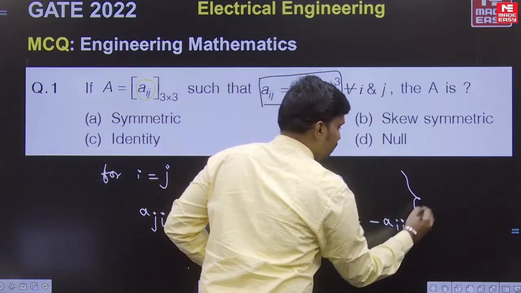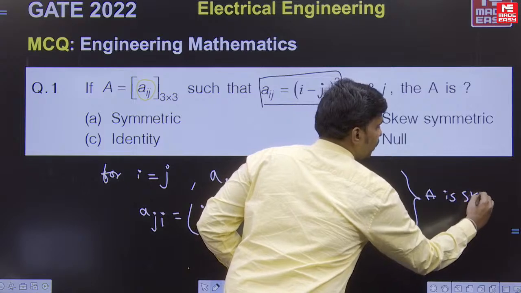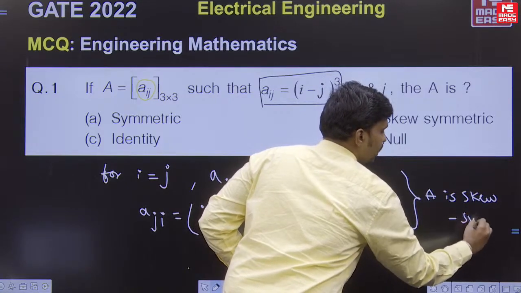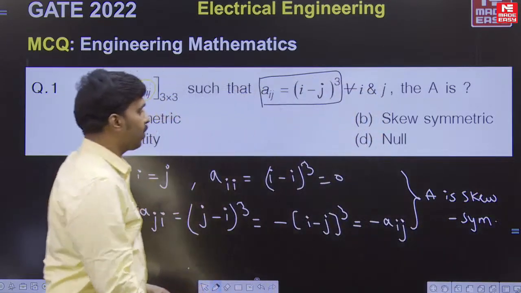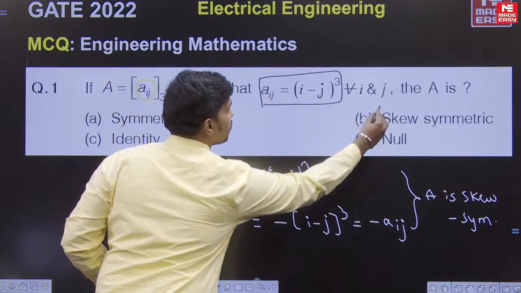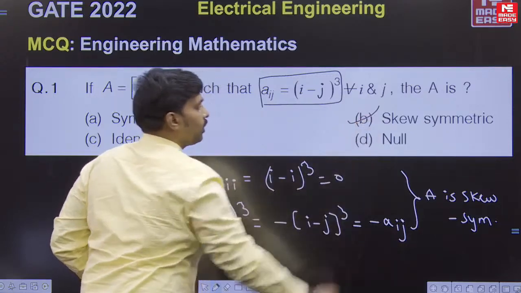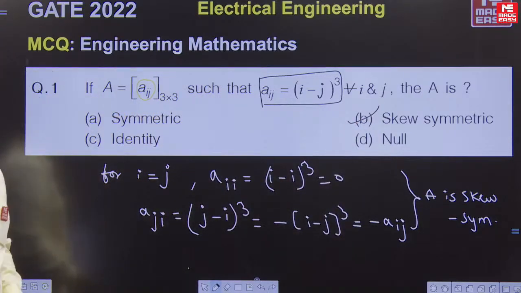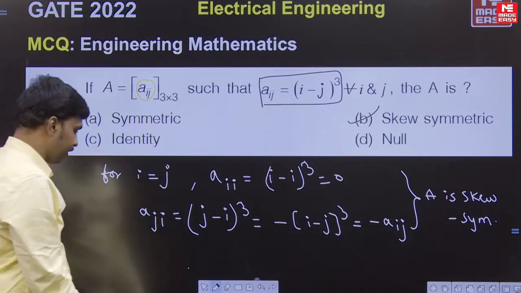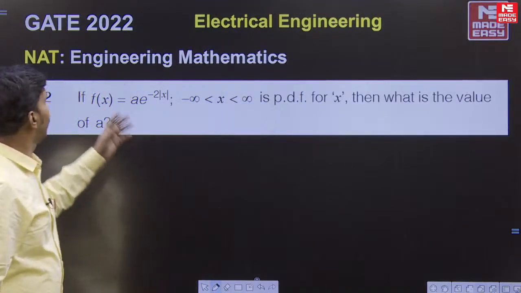From this it is very clear that the matrix A is skew symmetric, right? So this is a classroom question, basic from the definition. So the answer for this one is the skew symmetric matrix. We'll go to the next question.